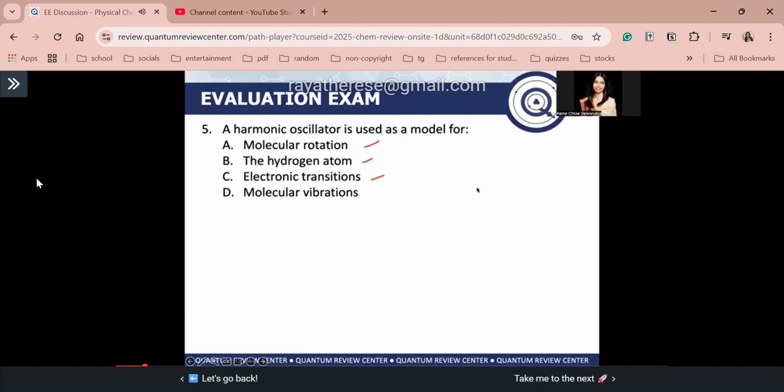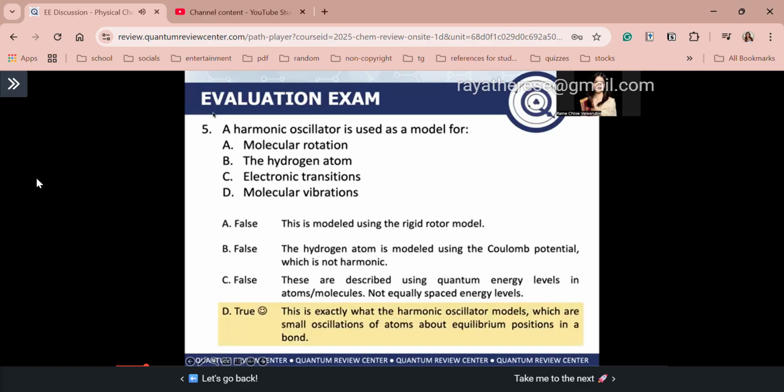Recall that our electronic transitions look like this: these are the energy levels, remember from our inorganic chemistry. For example, this is n equals 1, this is n equals 2, then n equals 3 and up. The energy gap gets closer and closer between the energy levels. Again, for a harmonic oscillator, you have vibrations where the energy levels are equally spaced. So the answer for number 5 is letter D.